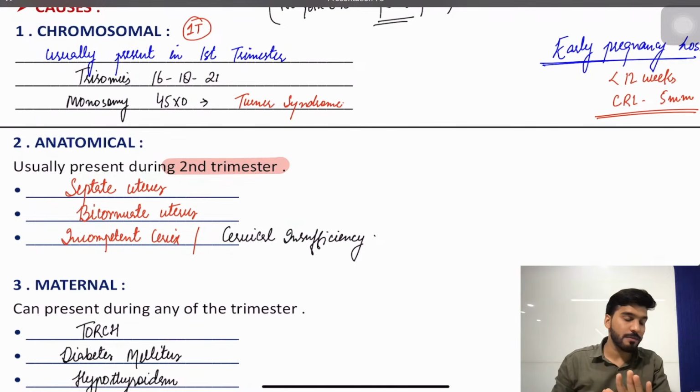Followed by that, we discuss about the presentation of abortion depending upon the os and fundal height. If the fundal height is corresponding to the period of gestation and os is closed, you go with the threatened abortion, treatment as bed rest plus progesterone. If a patient is having a fundal height or height of the uterus less than the period of gestation or same with products hanging or bulging, it's going to be inevitable abortion with the os open. If the same scenario with a history of expulsion is given, you go with an incomplete abortion. If uterus is empty, os is closed, you go with a complete abortion.